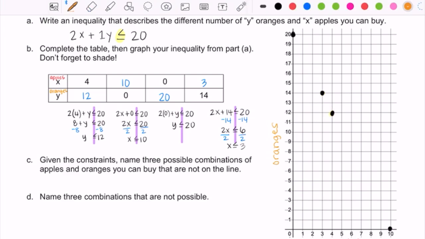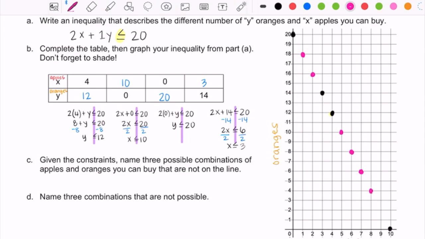So what we're going to do now is I'm going to erase the highlighting on the graph because we're not going to highlight that part, but we're going to go in and fill in the other points that we didn't generate for our table. So if you buy 1 apple, you can buy 18 oranges. If you buy 2 apples, you can buy 16 oranges. And so it looks like the slope of this line is -2, and so we're continuing the pattern.